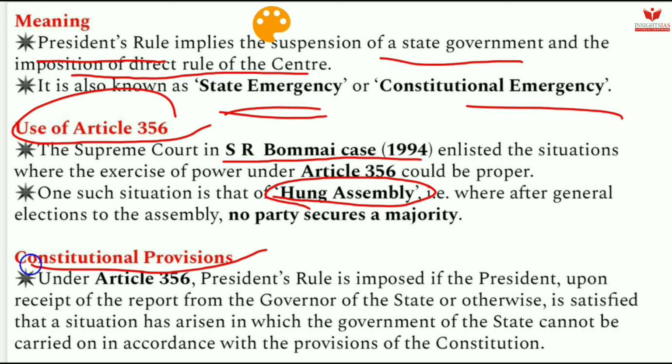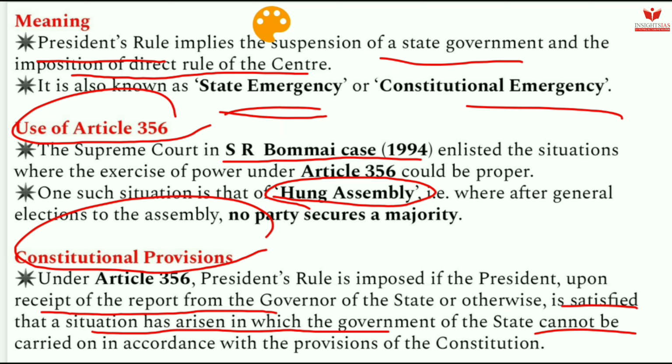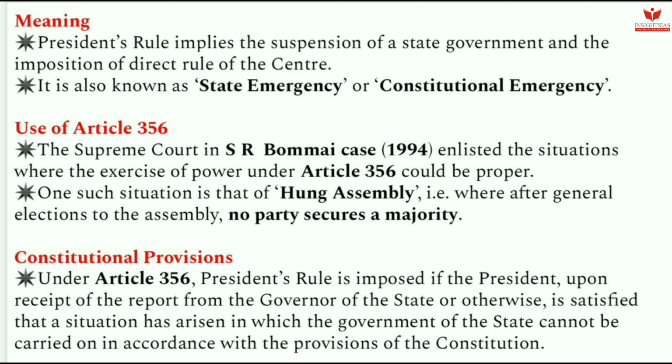What are the constitutional provisions? Under Article 356, President's rule is imposed if the President, upon receipt of the report from the Governor of the state or otherwise, is satisfied that a situation has arisen in which the government of the state cannot be carried on in accordance with the provisions of the Constitution.